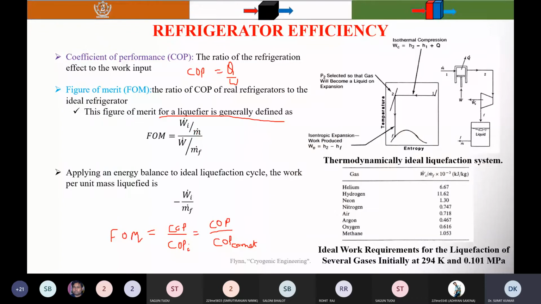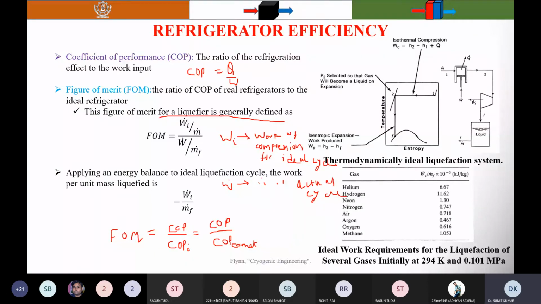So what is the Wi? Here the Wi represents the work of compression for the ideal cycle. And what is the W? W is this one, this W. So W is the work of compression for the actual cycle.